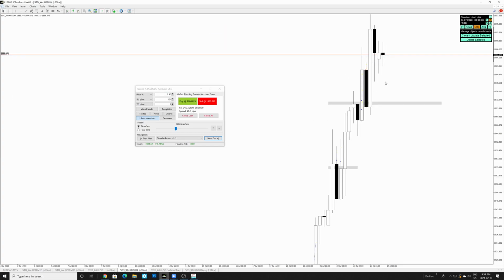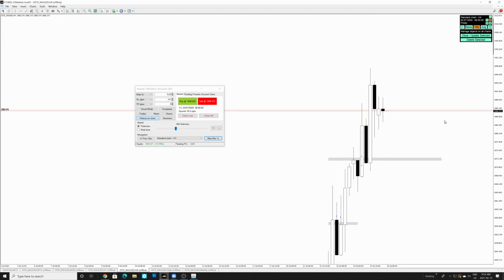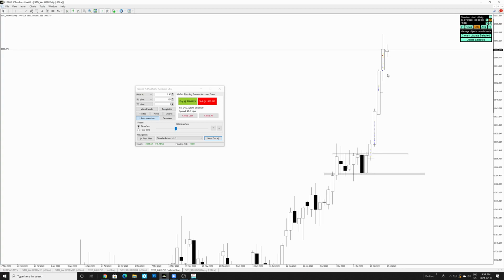Looking on the 4-hour time frame, okay, so now we are in a predicament. Now we need to identify whether this 4-hour candle is going to continue moving bullish, or are we going to start retracing, or what's going to happen over here. So that's something we have to identify now. All right, so let's take a look on the daily. Daily so far is moving bullish. There's no doubt about that.